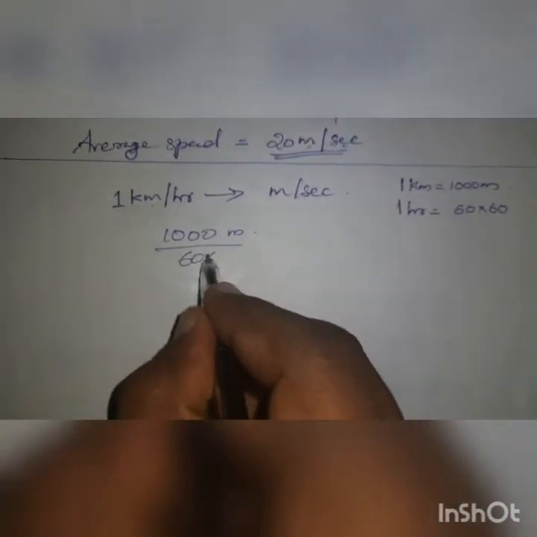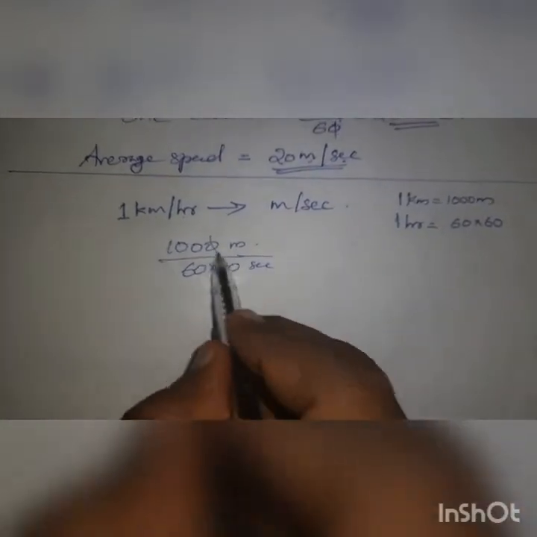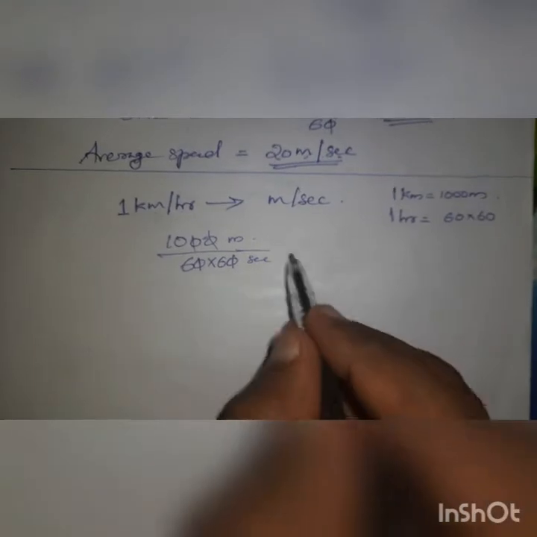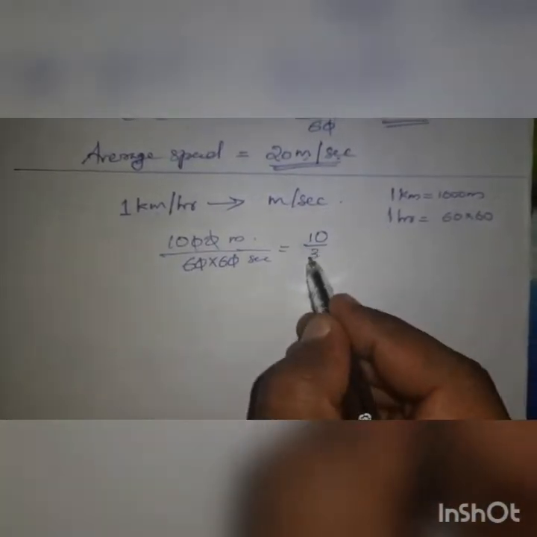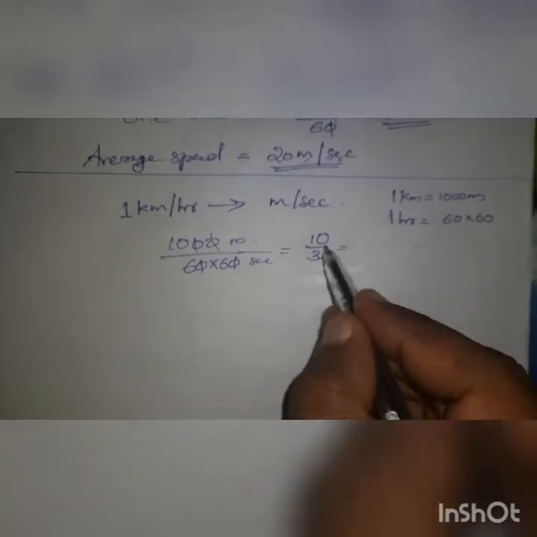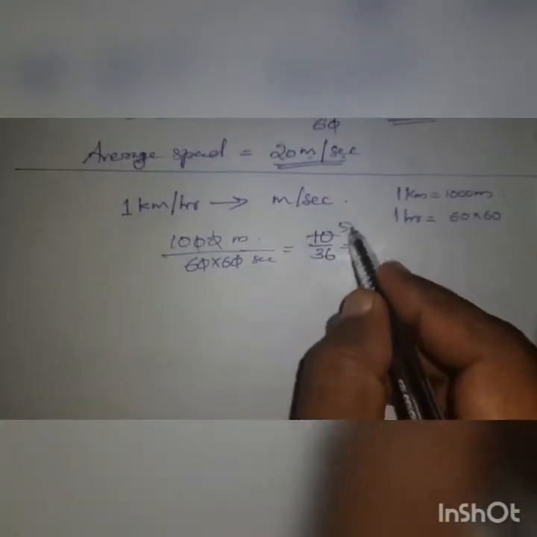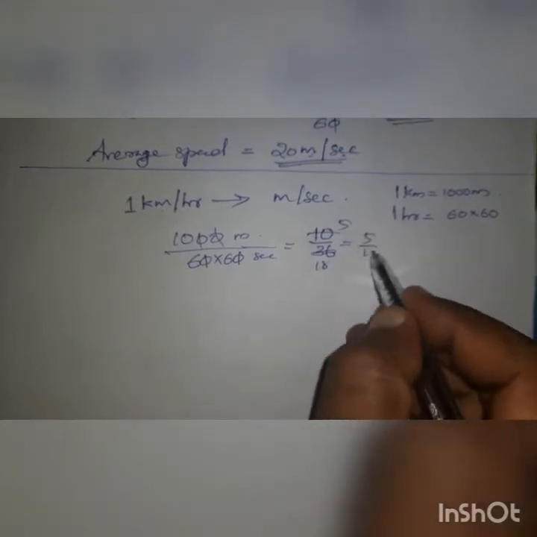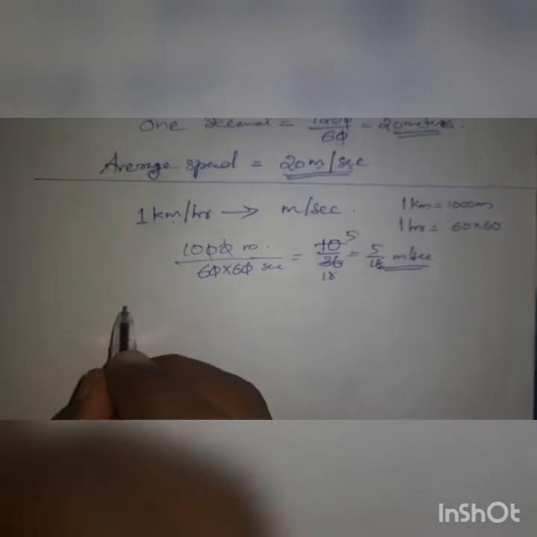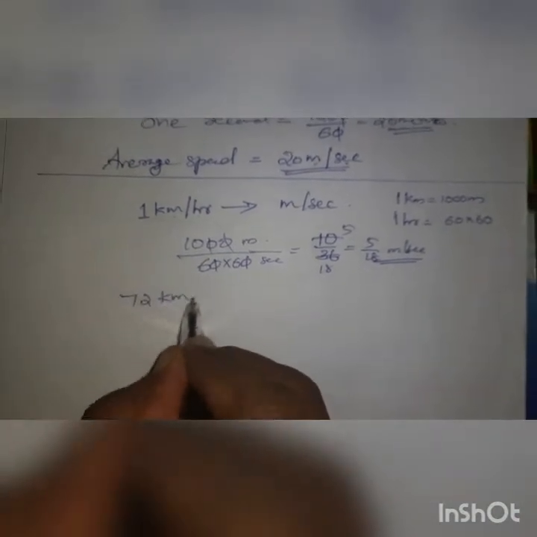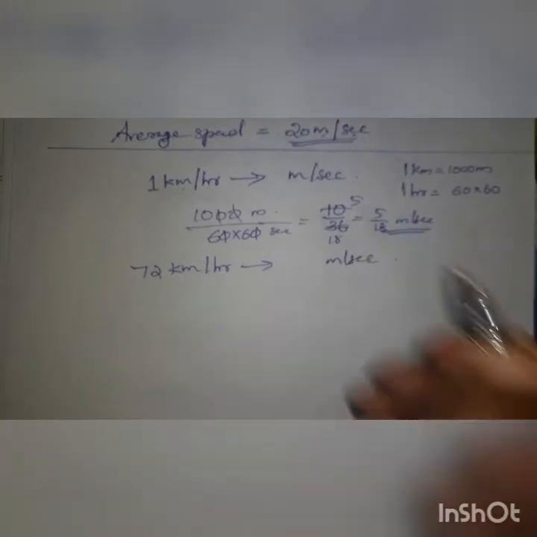60 into 60 seconds. Okay, so 0 and 0 cancelled. So remaining is 10 by 6 into 6, 36. If you divide it again by 2, you will get 5 by 18. 5 by 18 meter per second. So 72 kilometer per hour we are converting to meter per second.